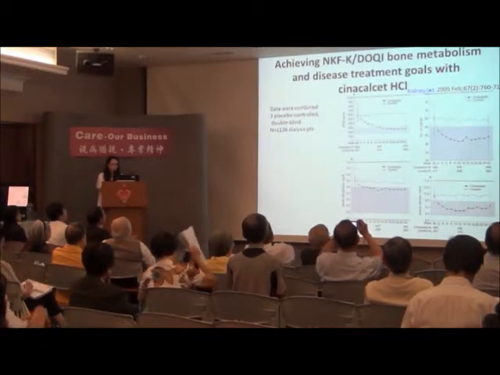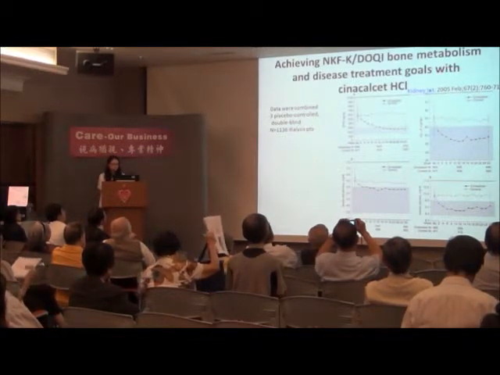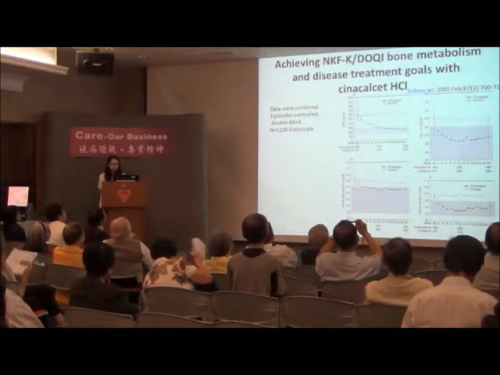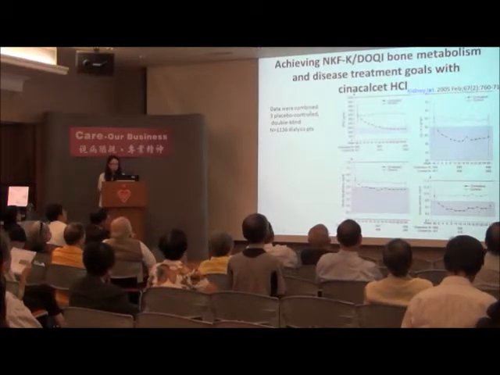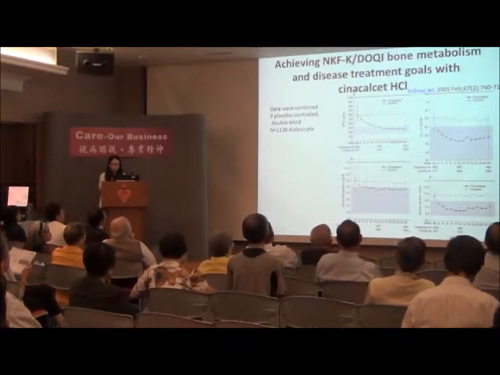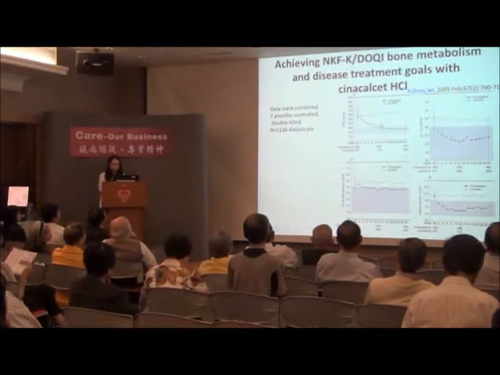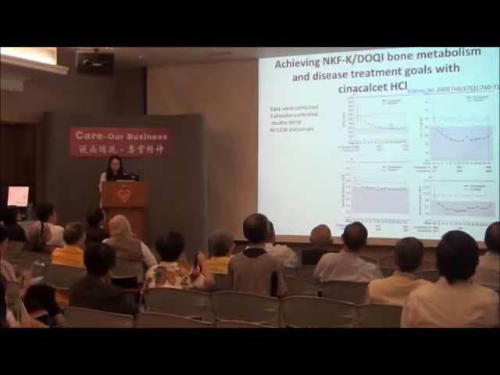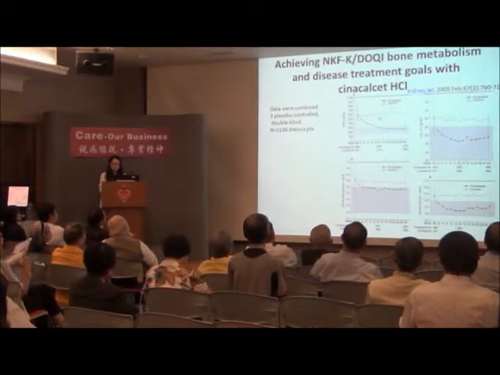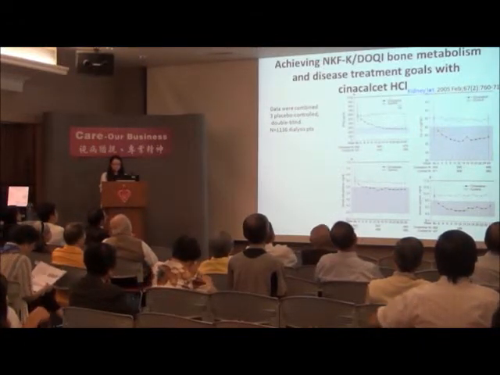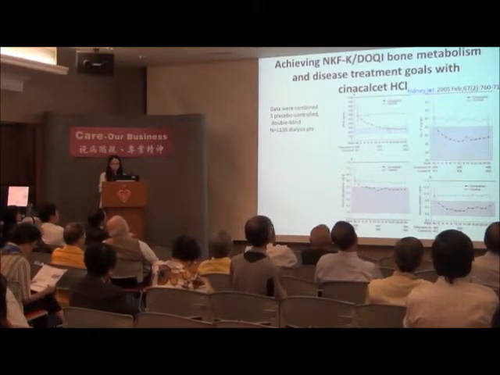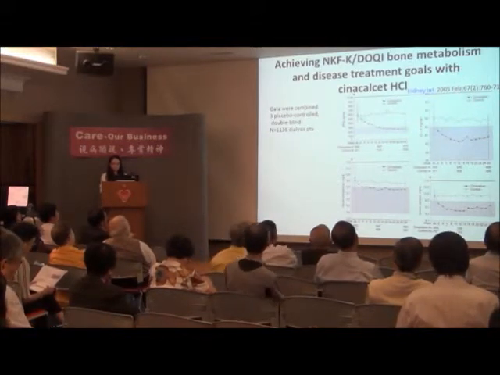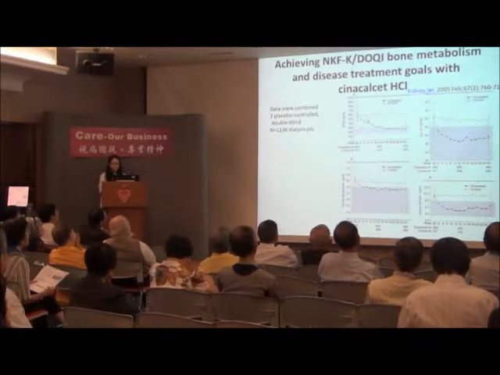So this is the study using the data combined from 3 placebo-controlled trials involving more than 1,000 dialysis patients. You can see that both groups of patients were on conventional therapy, namely the vitamin D and the phosphate binder. But one group is randomized to the cinacalcet, and one group is randomized to the placebo. You can find that those patients who are randomized to the cinacalcet are able to control the PTH.